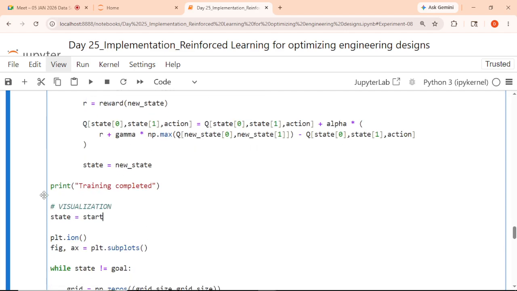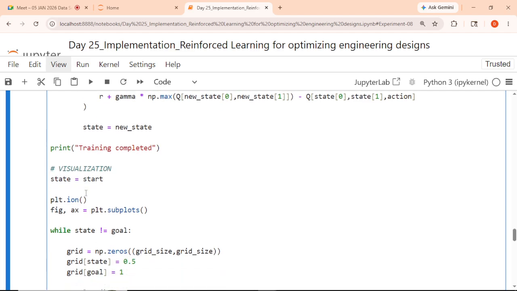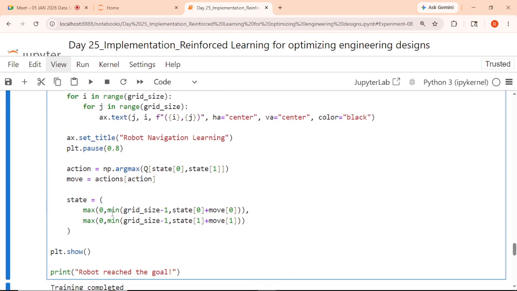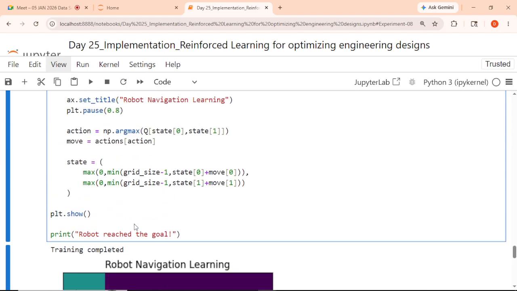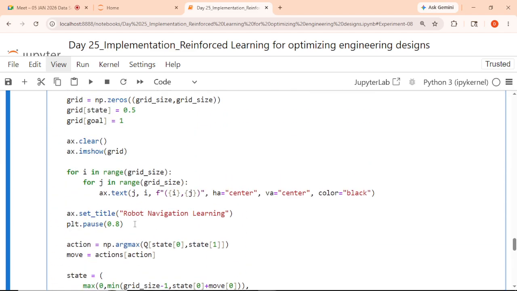If we are printing it, in order to print it we are just using plt.ion, which is just a function in plt. State equal to start. fig comma ax, figure comma axis, plt dot subplots is there. Why subplots? Different boxes are there, and it is given with the help of different colors, right? For i in range of grid size, for j in range of grid size, two for loops are used over here, just a nested for loop. ax dot text j comma i.